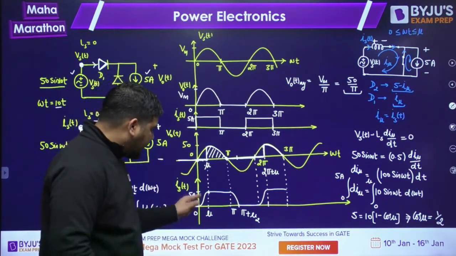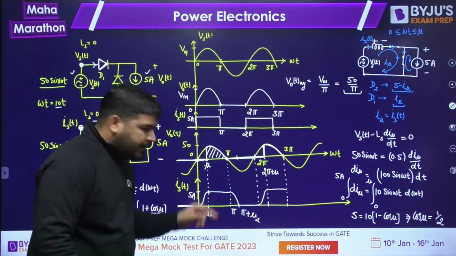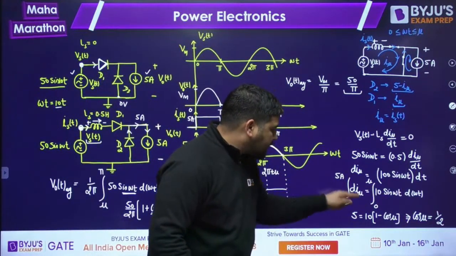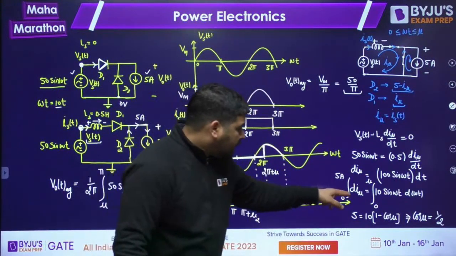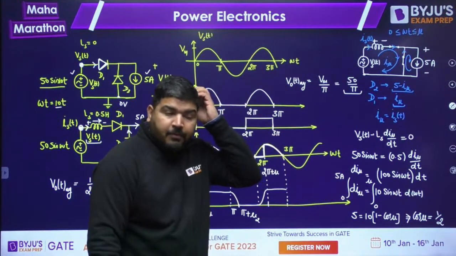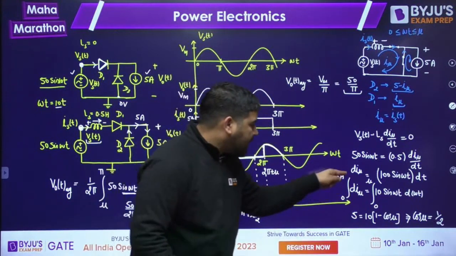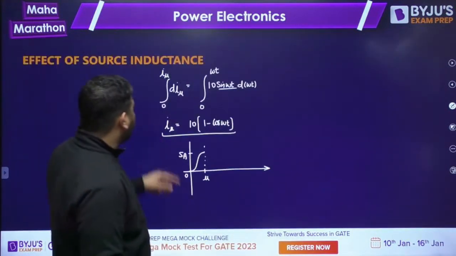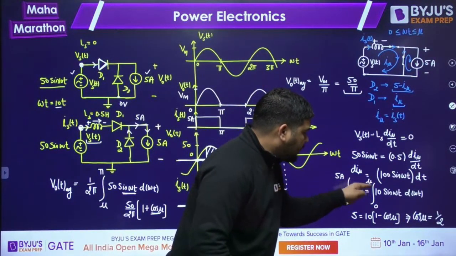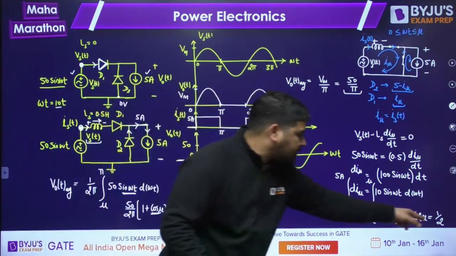So to calculate this current variation, how the current is changing, in place of this equation, don't put this constant limit. Here the limit is on I mu. You need the function, so don't put the constant limit. Put the variable limit from 0 to I mu, and here 0 to omega t. Don't put 0 to the mu interval. You are putting the fixed interval, that's why you are getting this equation.